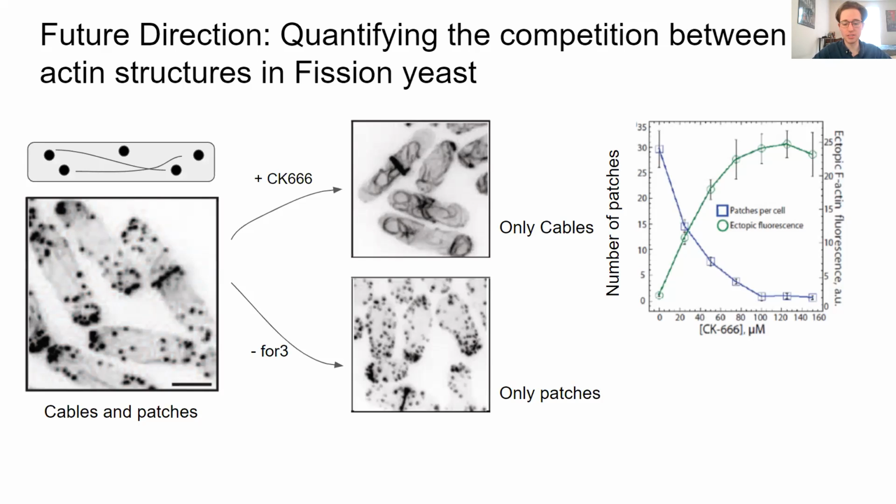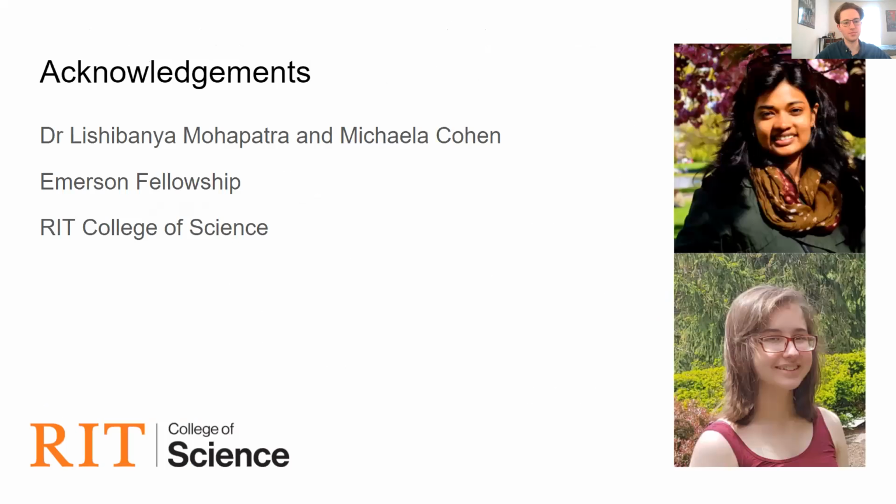I plan on using my simulations to study the effects of specific proteins like CK666 on the sharing of monomers, like in the graph on the right. We could expect results like this to show promotion of only table growth or only patch growth, and would be able to give more insight onto how these substructures grow based on the availability of these different proteins.